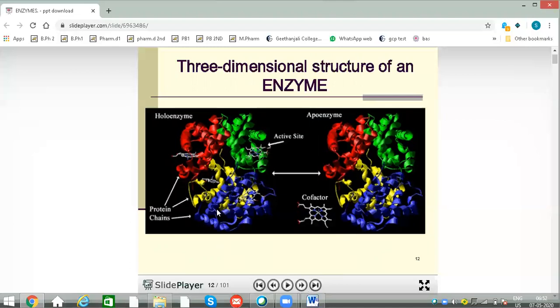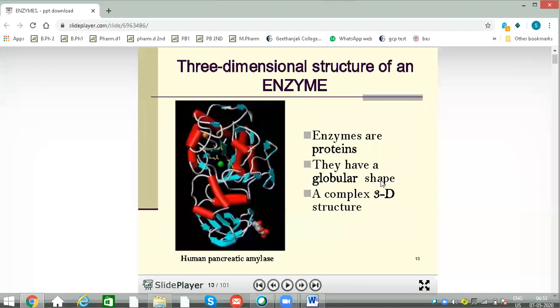So this is a globular protein, a tertiary protein structure, which has alpha helix proteins and beta pleated sheets. This is a simple picture of a three-dimensional enzyme, which is globular in shape and has beta pleated sheets and alpha helix. This is the picture of human pancreatic amylase.